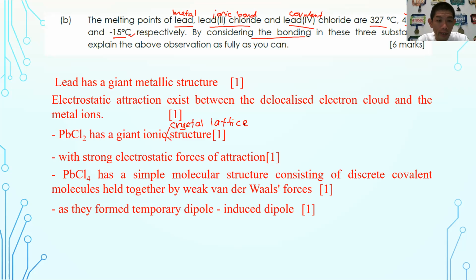Okay, and then last but not least, PbCl4 is a simple covalent molecule held by weak van der Waals forces. So this one, they form temporary dipole or induced dipole. Sometimes you don't know, STPM can sometimes require you to explain further. But like I said, if you already explain the basic points, even if you don't get all the 6 marks, you should get a very high score. Okay, just provided that you understand what you are answering here. Okay, so with that, that is how you answer essay question number 4.